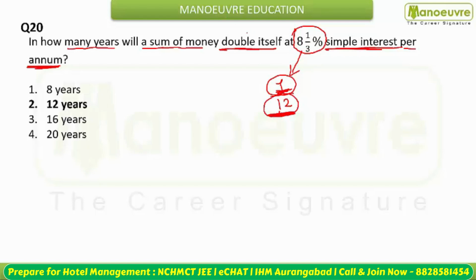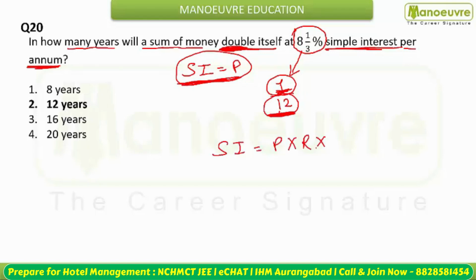And your money will become double when your simple interest equals your principal के equal हो जाएगा. You can go by the equation SI is equal to what? P into R into T by 100. आपको SI का वैल्यू गिवन है, टाइम आपको पता करना है, रेट आपको गिवन है. So from here you can also conclude with the ratio only. फ्रैक्शन से कर सकते हैं.